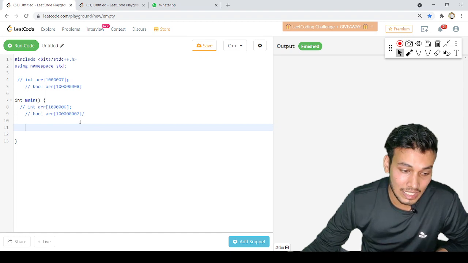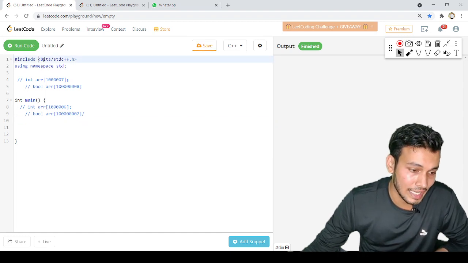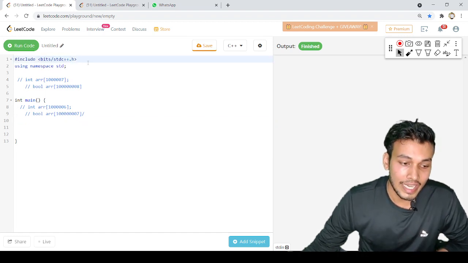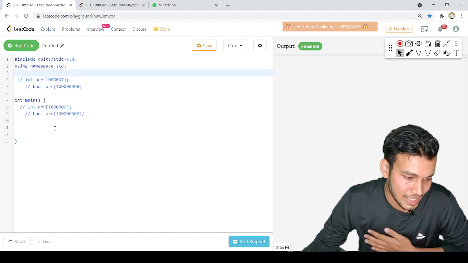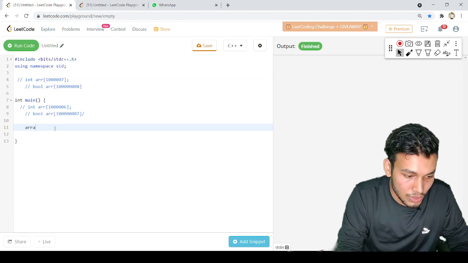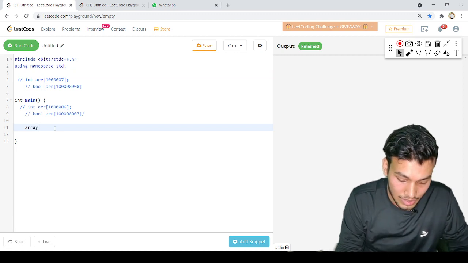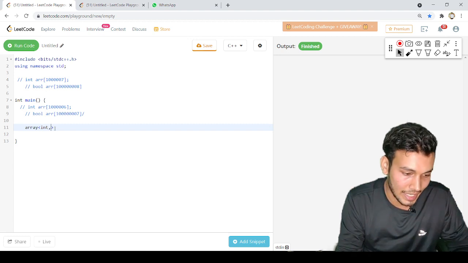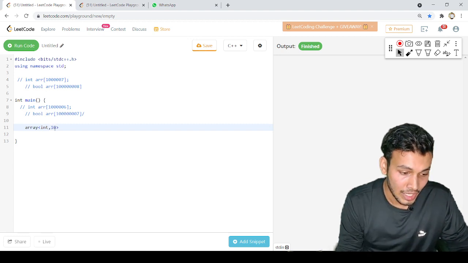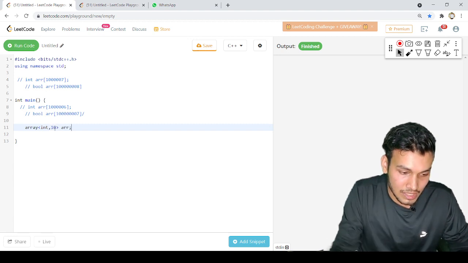We have STL containers. Obviously I'm writing #include <bits/stdc++.h>. It means I'm including all the C++ libraries in my program, so we can use STL containers. Here in angle brackets you need to specify the data type of your array, then the size of your array, and then the name of your array, as simple as that.